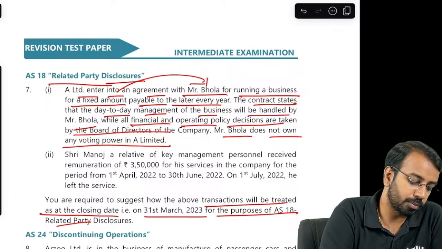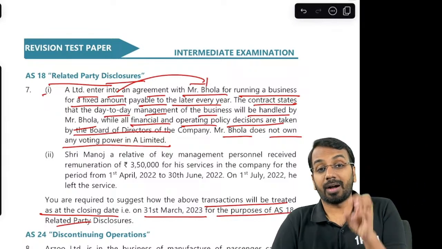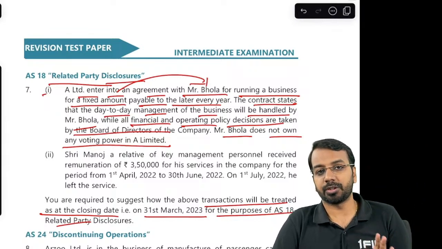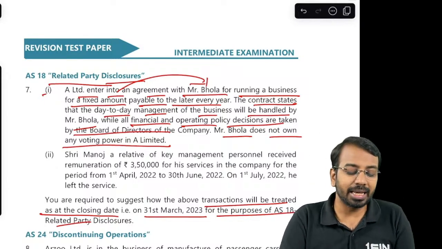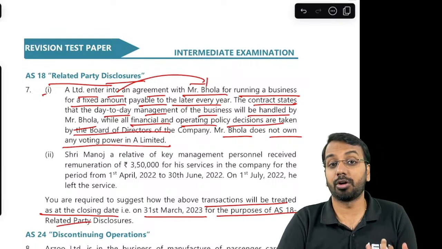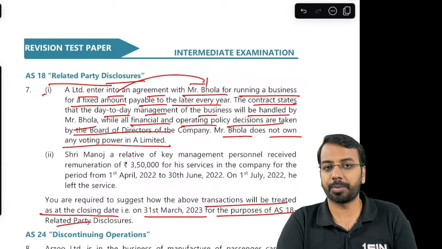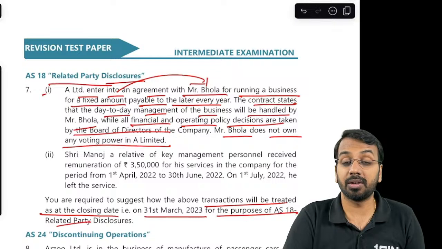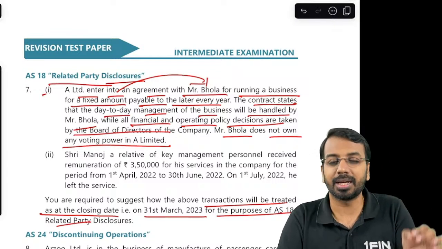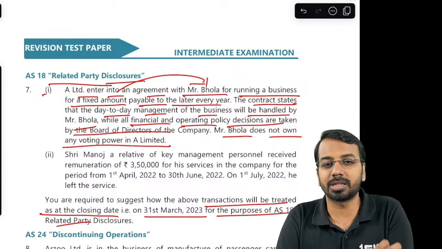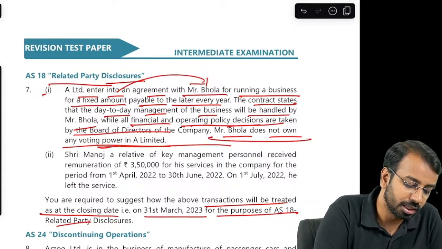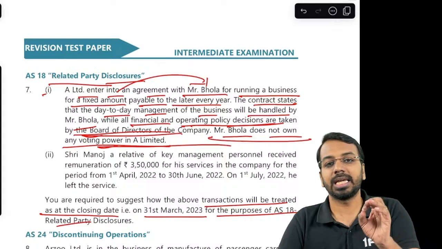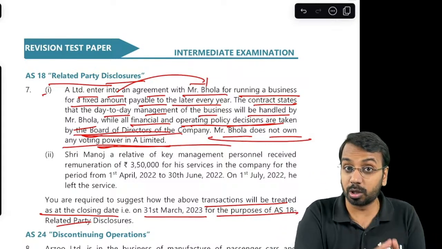Now, please remember, first one, you have hired a manager to manage the day-to-day operation. Just because he is a manager, he will not become your related party. Either he must have control, that is voting power majority, or he must have significant influence. He must be able to participate in operating and financial policy making decision. Does he participate in that? He does not participate. Can he direct the board of directors? He cannot direct the board of directors. Can he control the board of directors?